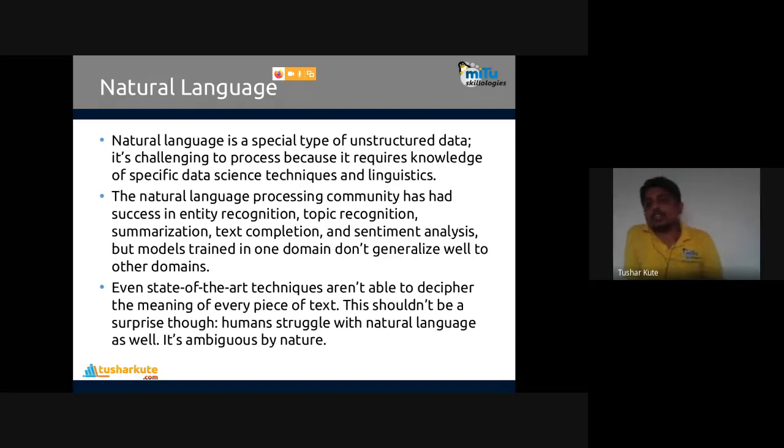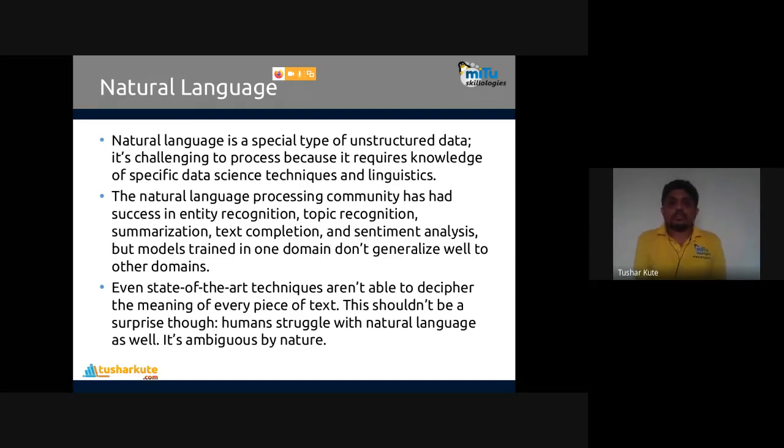What is the difference between talking and speaking? Is it different? Telling, or asking, seeing, watching, looking. Yes, many names are there. What context do they carry? So linguistic knowledge is required. Natural language requires the knowledge of data science and linguistics also.